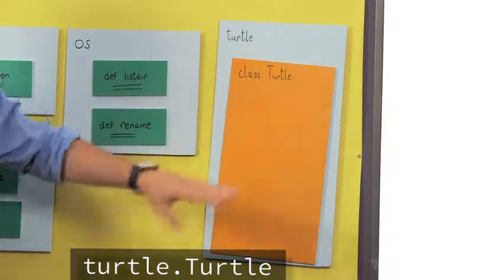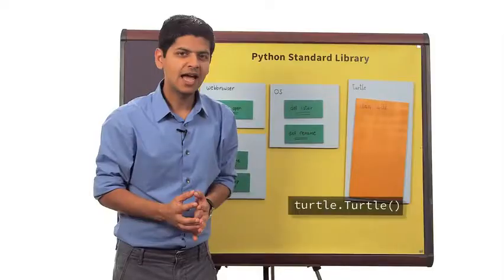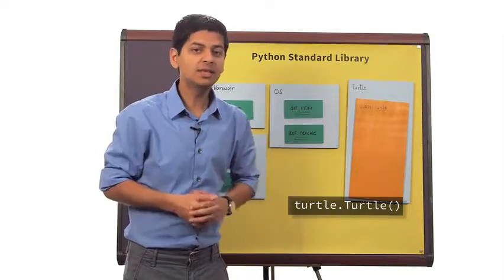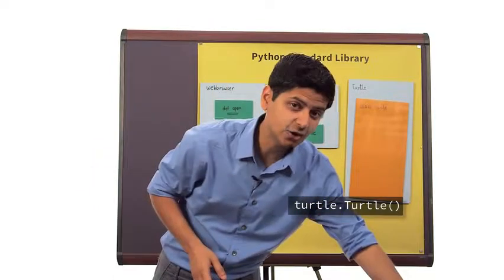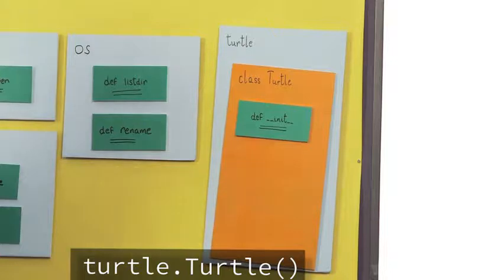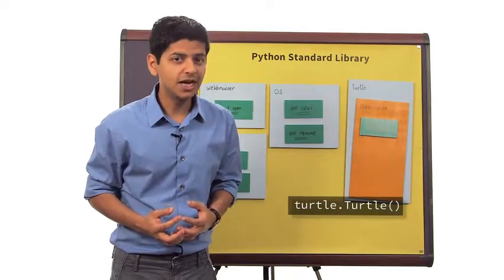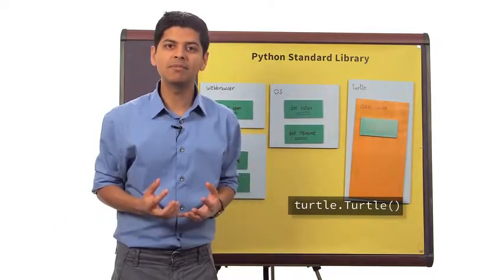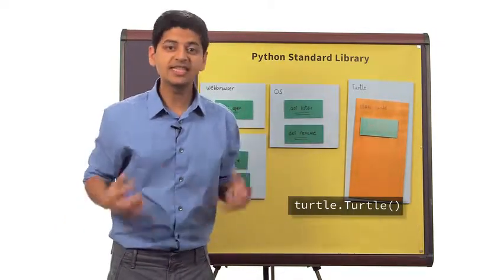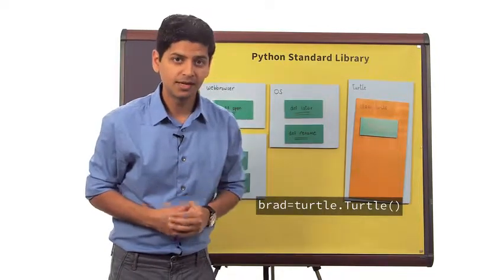turtle.Turtle with these strange looking brackets as if we were calling a function. In fact, when we do run this piece of code, we are in fact calling a function called init, which is defined inside the class Turtle. Init stands for initialize, and what it does is it creates space in memory for a new instance or a new object of the class Turtle. This instance we called Brad.